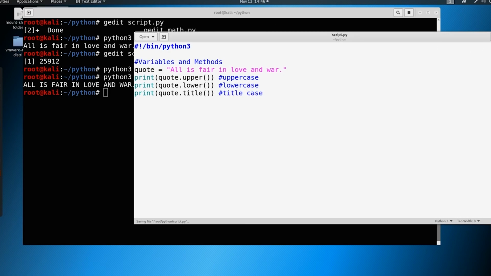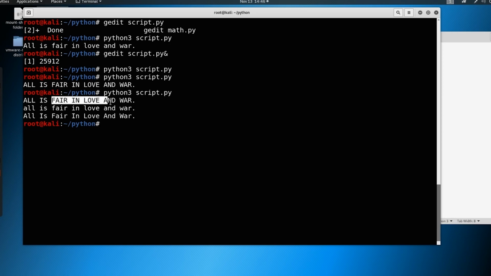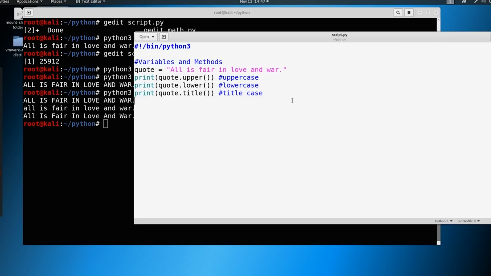Okay, and we save that, and when you print it, what do you think is going to happen here? So we're going to say all is fair in love and war, all is fair in love and war, and you can see in title case, not perfect, it's capitalizing the and here and the in and the is, but it does capitalize every first letter as it's instructed to do here. So these are methods. There's also other things that we can do.